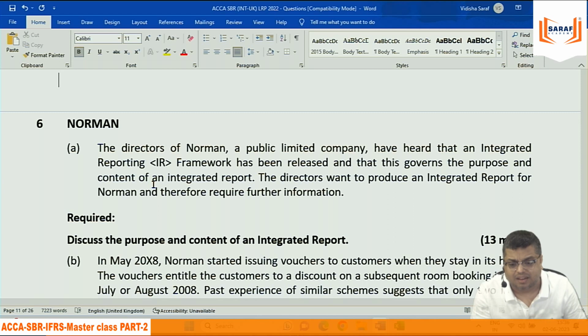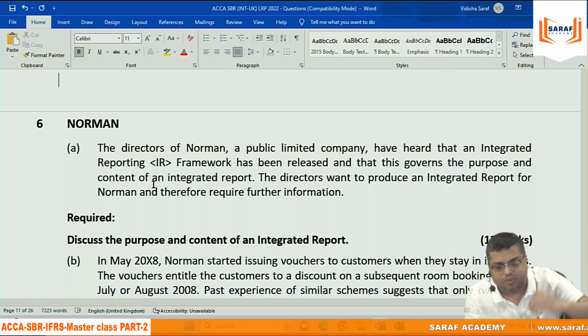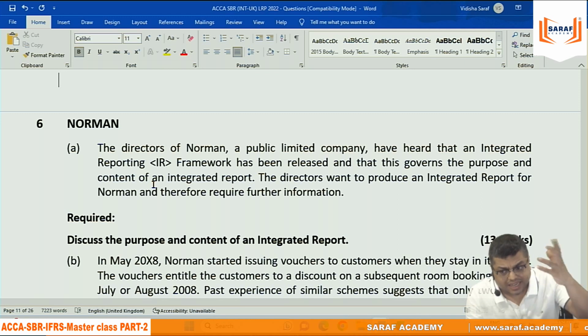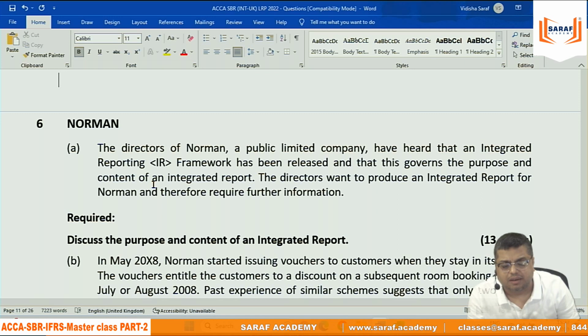देन इन दैट केस दे विल बी गिविंग यू 13 मार्क्स. और फिर जब आप उनका आंसर देखोगे तो उसमें मार्किंग कहां कहां पर, यहां पर हो सकता है पूरा 1 by 1. What is 13 marks on 13 points? You will find that in model answer they are saying 20 marks, 20 points. But that is maximum. Out of 20 points, a student need to write 13 points.